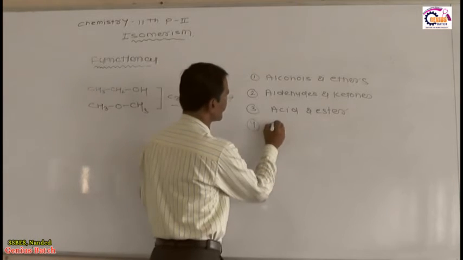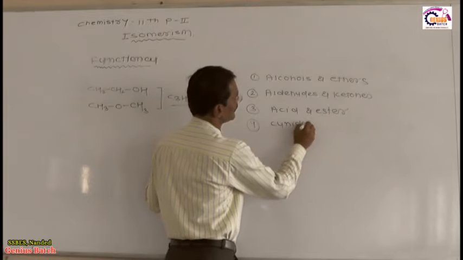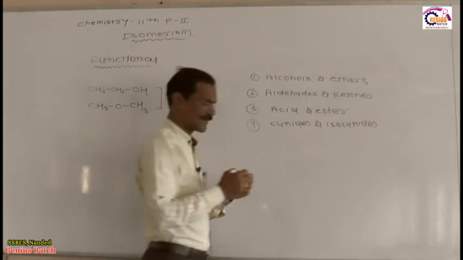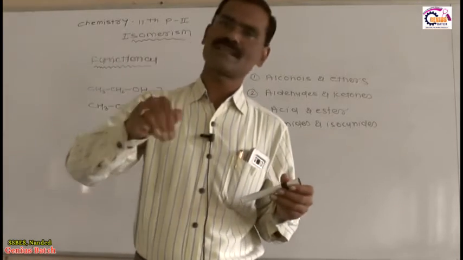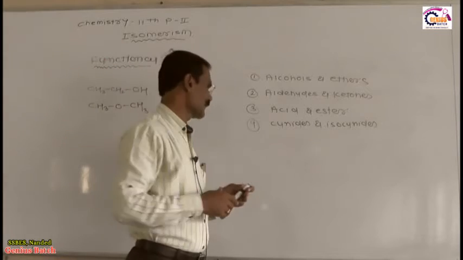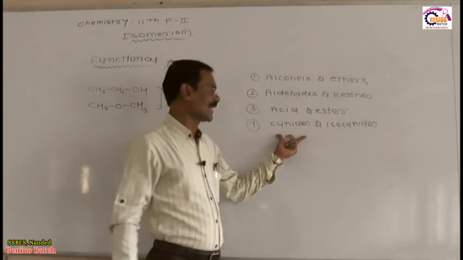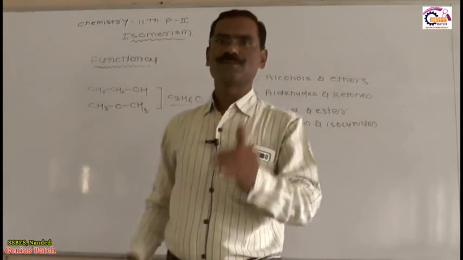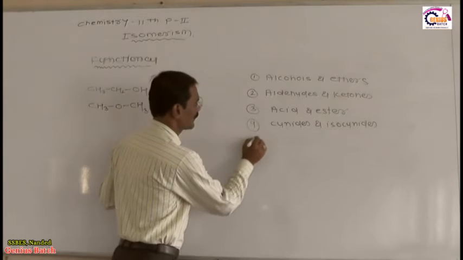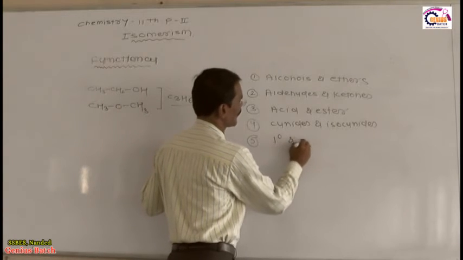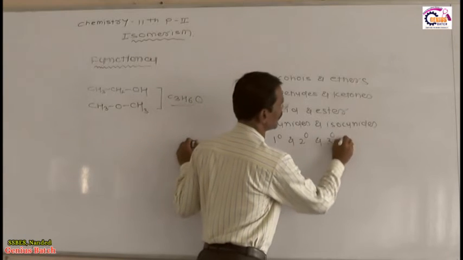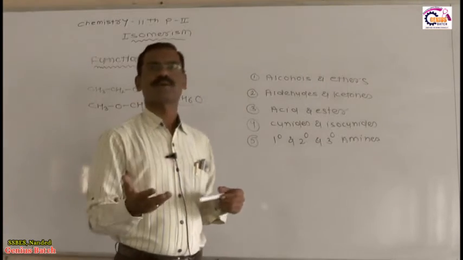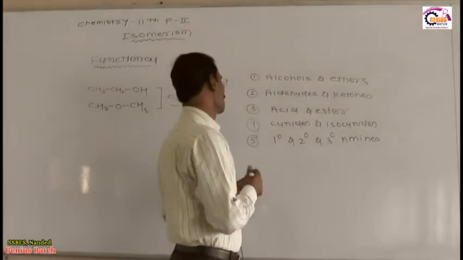After acid and ester, the next one is cyanides and isocyanides. Obviously cyanides and what? Isocyanides. The same thing happens: same molecular formula, same general formula, but the functional group is different. In one molecule the functional group is cyanide, and in another it is isocyanide. Therefore cyanides and isocyanides are functional isomers. Then the fifth example: primary, secondary and tertiary amines are all functional isomers of each other, because they have the same molecular formula, same general formula, but different functional groups.